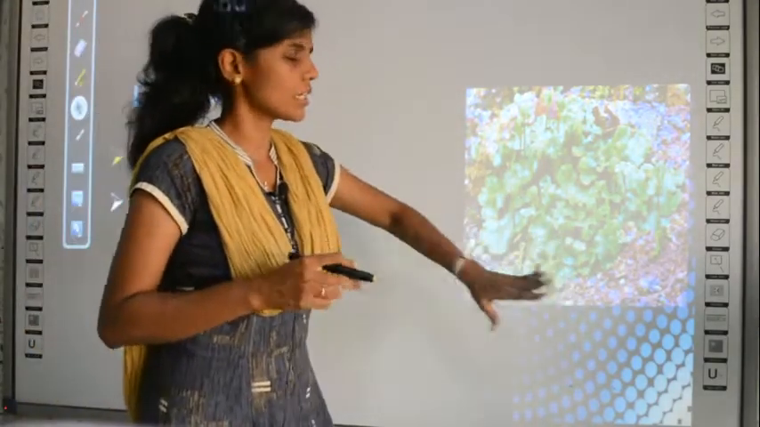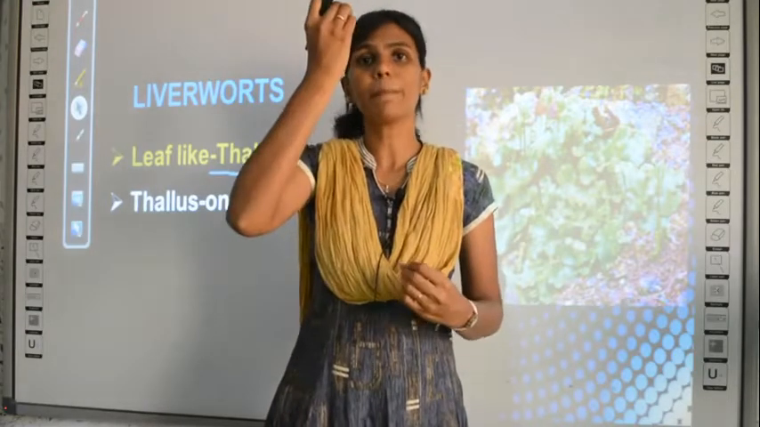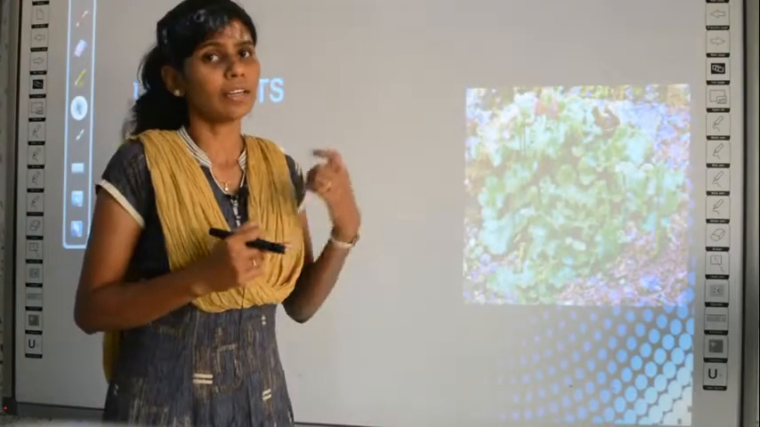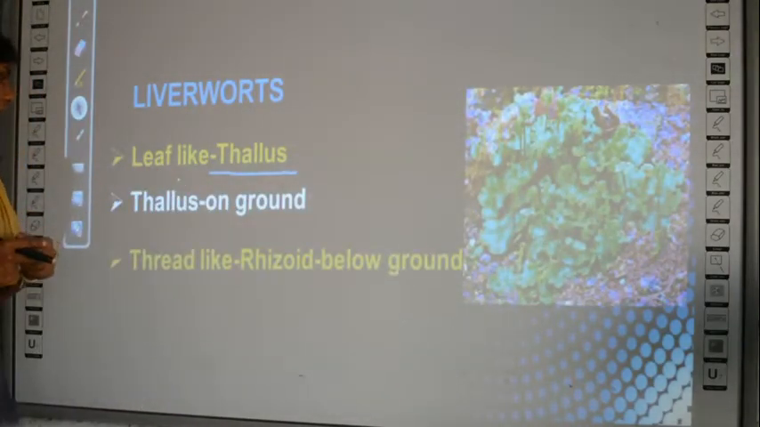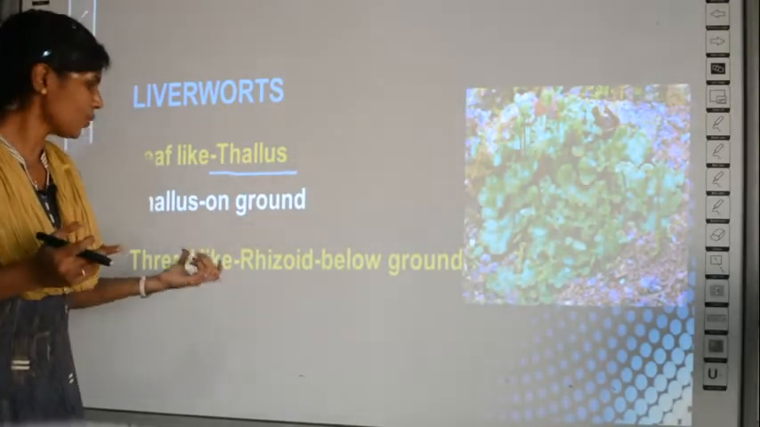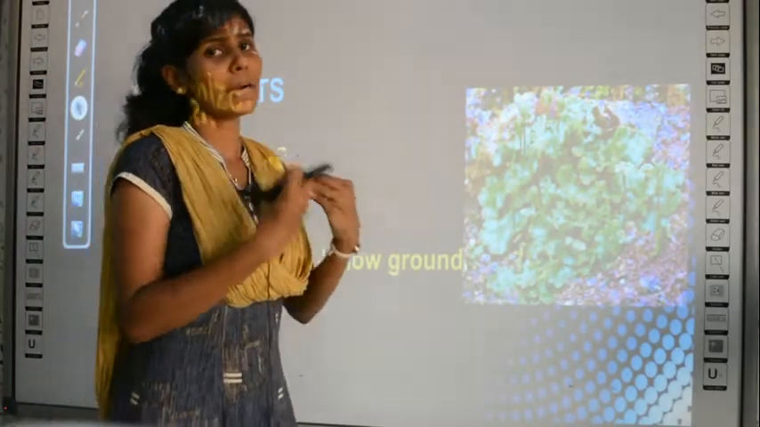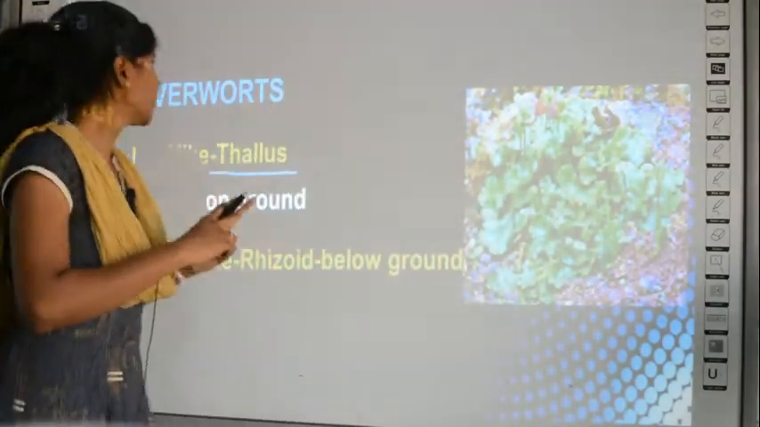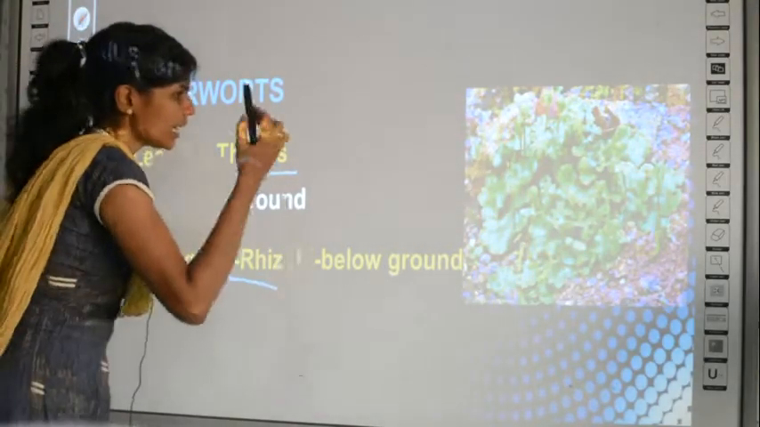See, it is just spread on the ground. It doesn't have a stem, so it cannot come above the ground level. It just remains spread on the ground. So the thallus remains on the surface of the ground, and below the ground you have a root-like structure. It is actually not the root, but however it resembles the root, and it is called by the word rhizoid. So rhizoids are like the roots.